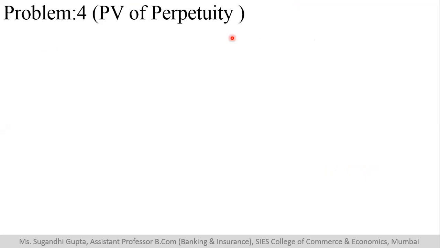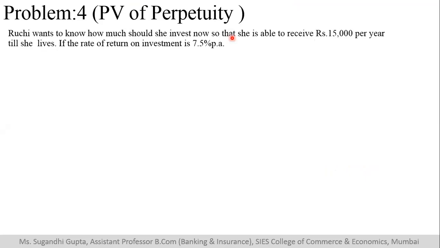We move towards present value of perpetuity. Perpetuity is an annuity without any time limit on it. So it is basically till infinity. Ruchi wants to know how much should she invest so that she is able to receive rupees 15,000 per year till she lives. Now, as we know, Ruchi will not know how many years she will live. She may live for 10, 15, 20, any number of years, but she wants to know how much she should invest so that she is able to get 15,000 per year.